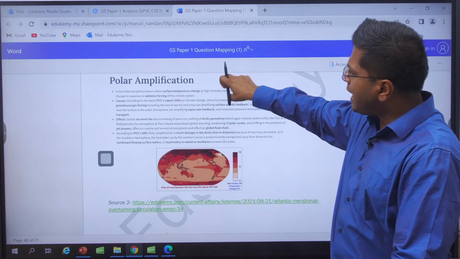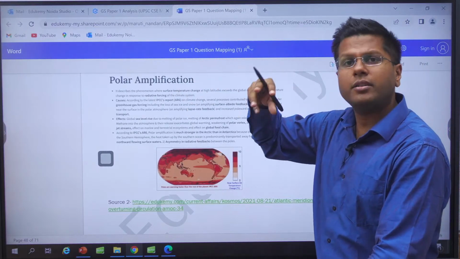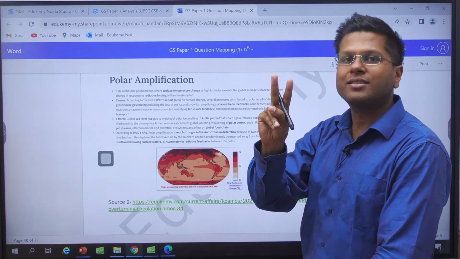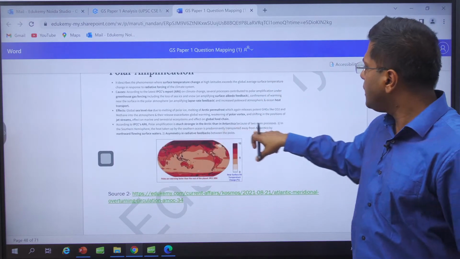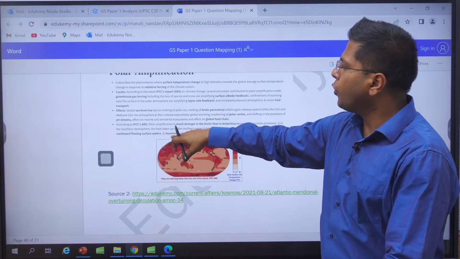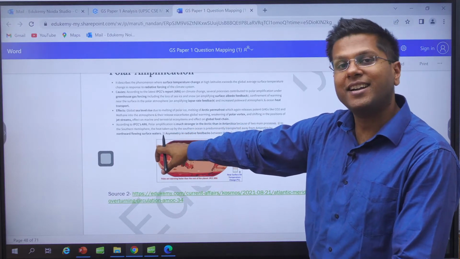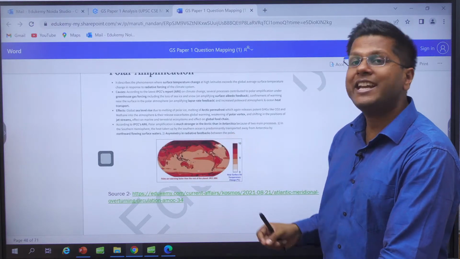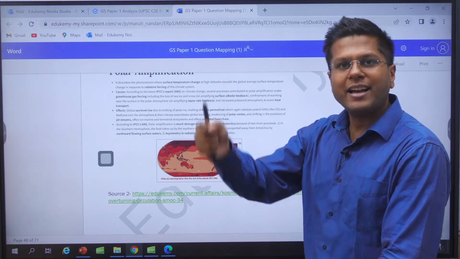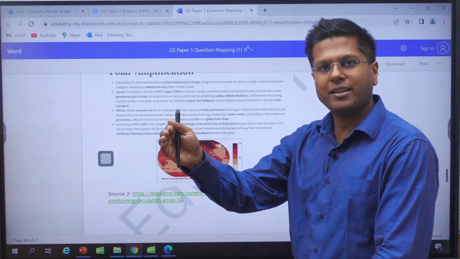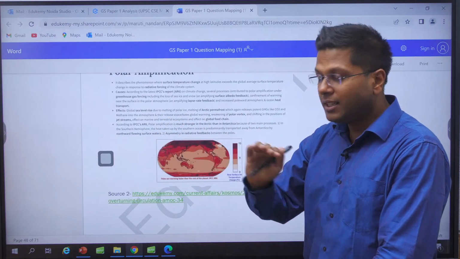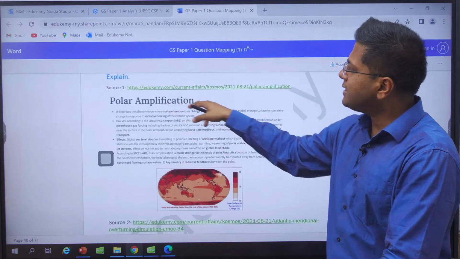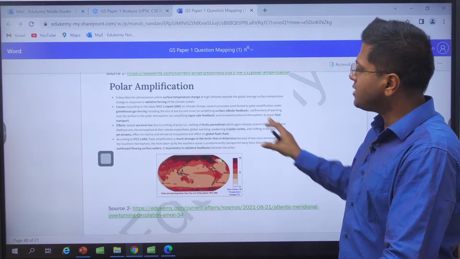The changes in temperature happen more in the Arctic area than in the Antarctic because of two reasons. One is the northward flow of surface waters in the Antarctic area that I mentioned, because of the colder ocean currents. And the second one is the radiative feedbacks. Because of the local climate in the Arctic, the radiative feedbacks increase the temperature more in the northern areas, and that is why more polar amplification happens in northern areas.